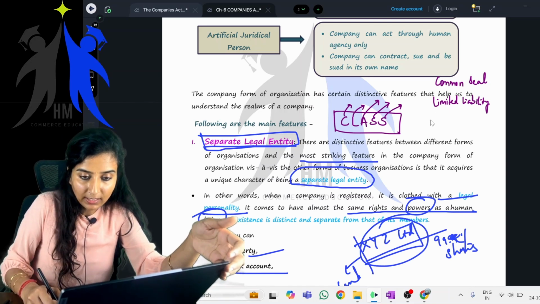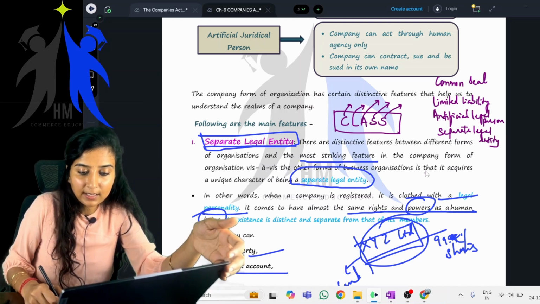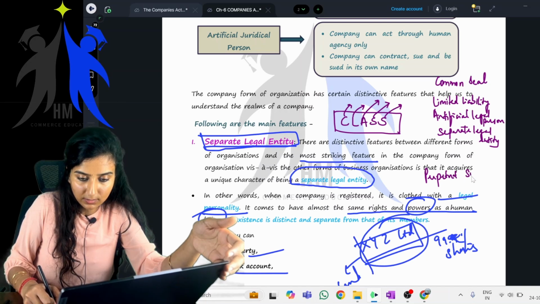Then A, artificial legal person. Yes. S being a separate legal entity. Last S, perpetual succession.